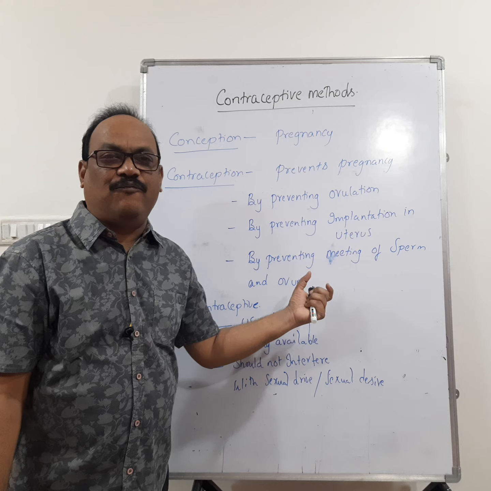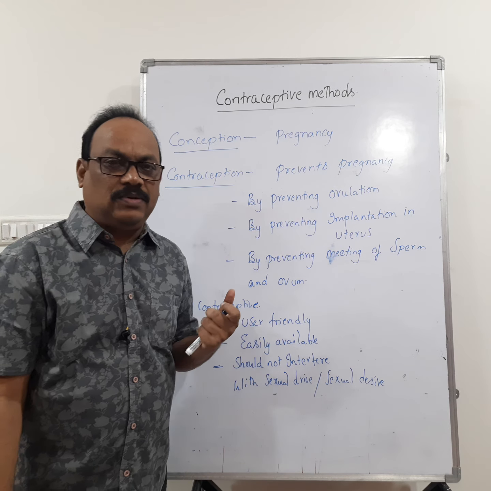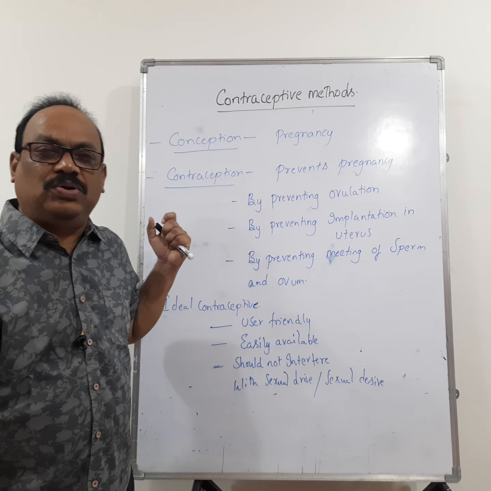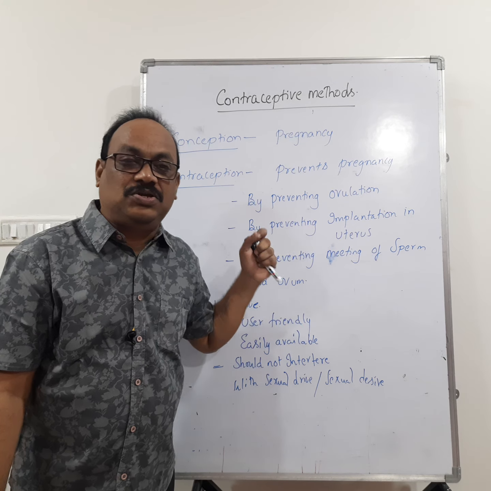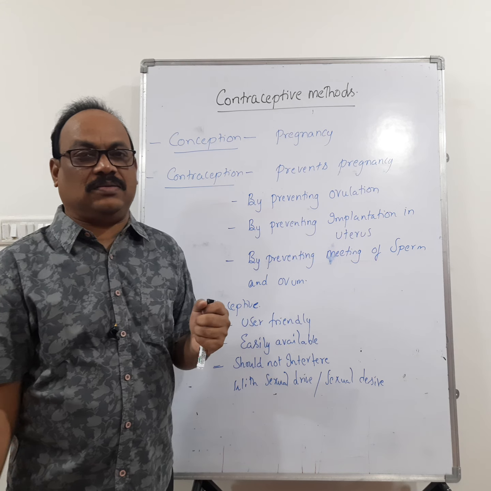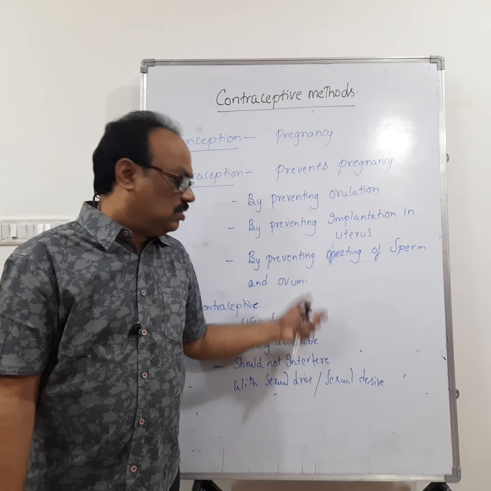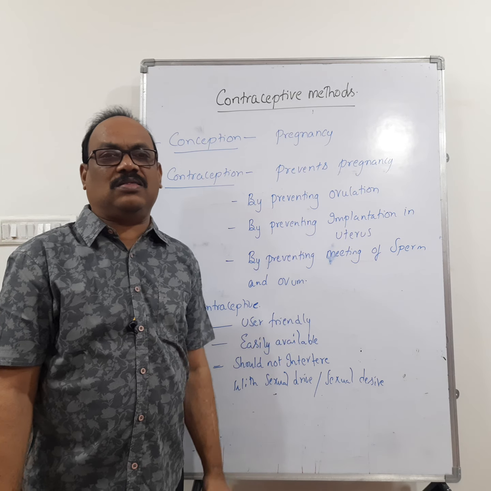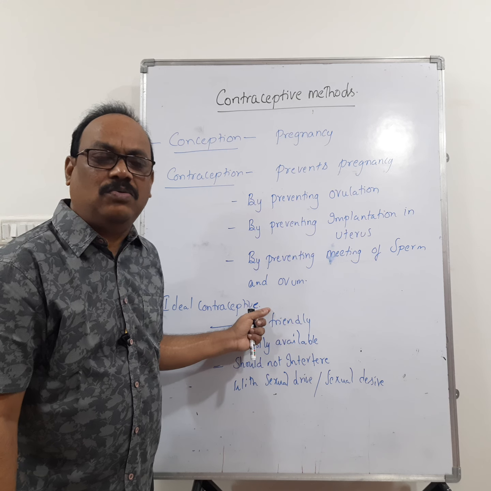It should be user friendly, so that the person can use it very easily. Third, it should not interfere with the sexual drive and sexual desire of that person. And it should be reusable also. So these are the points regarding the ideal contraceptive methods.